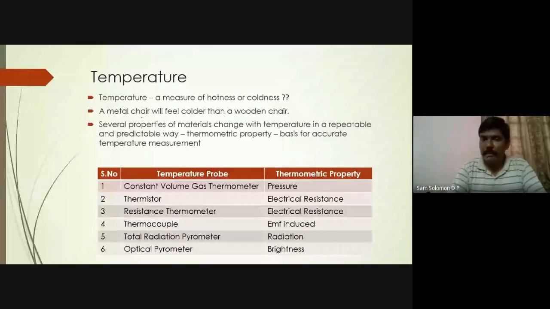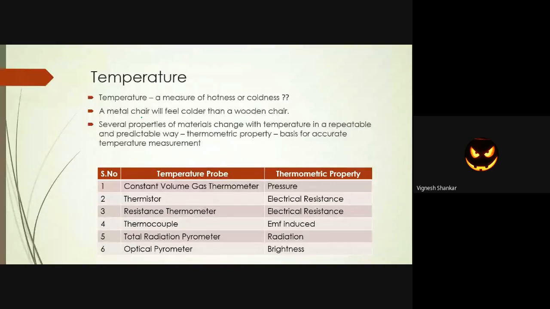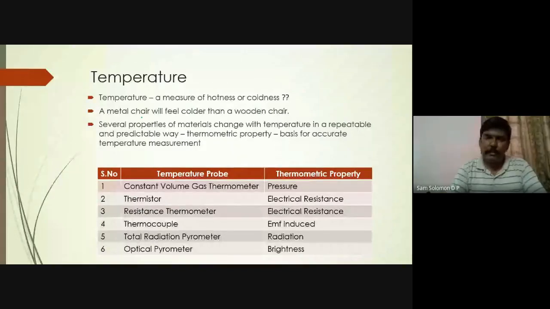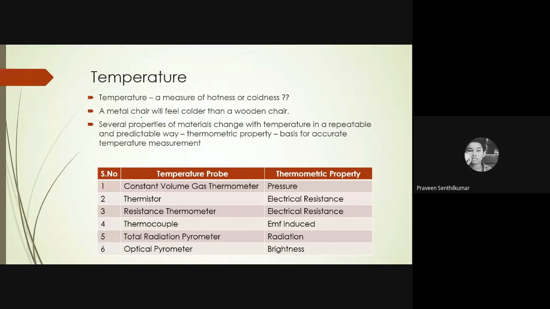Did you understand my question? Sir, it's actually due to thermal conductivity of the metals. Okay, that is fine. Thermal conductivity of the metal. My question is, will the metal chair be at 25 and the wooden chair at 30, or both of them will be at 30? Both of them are 30.